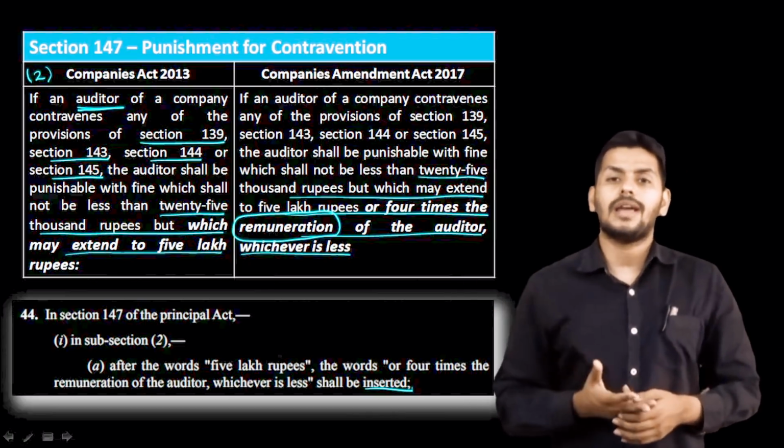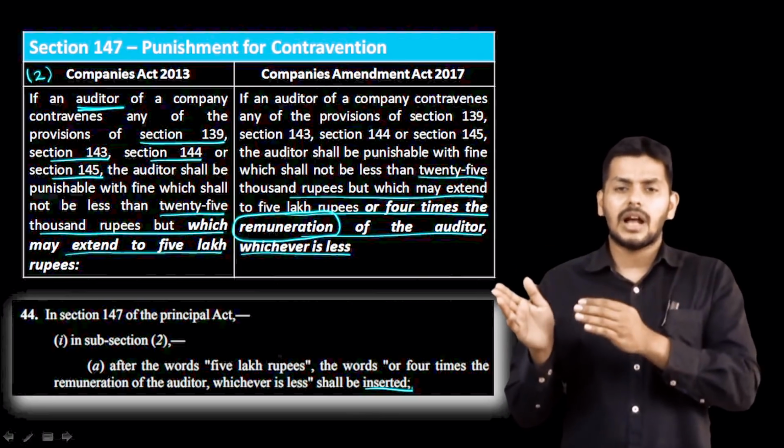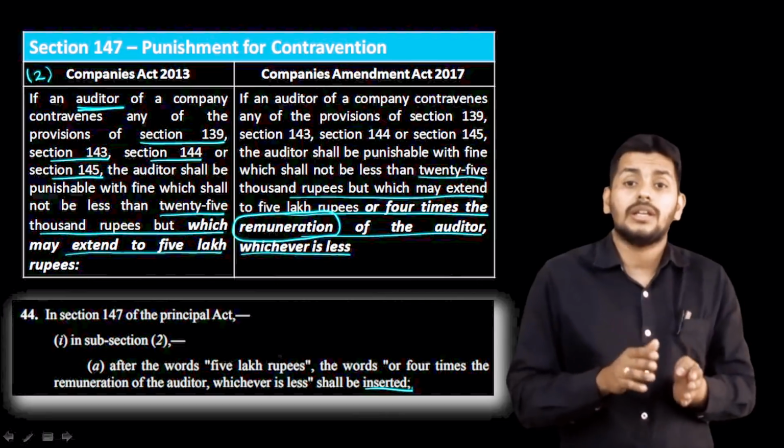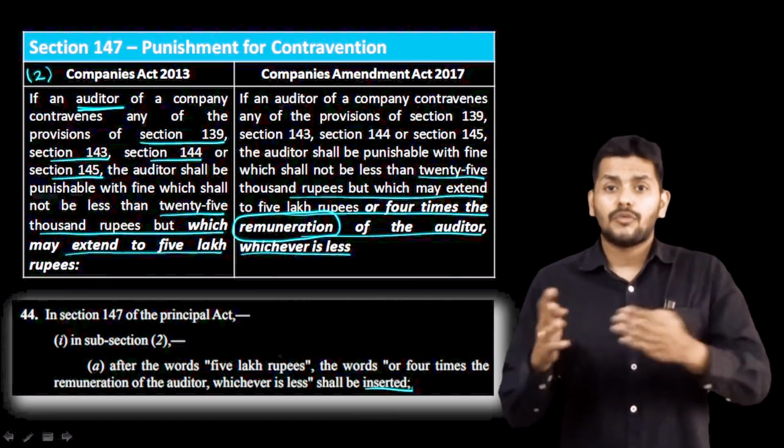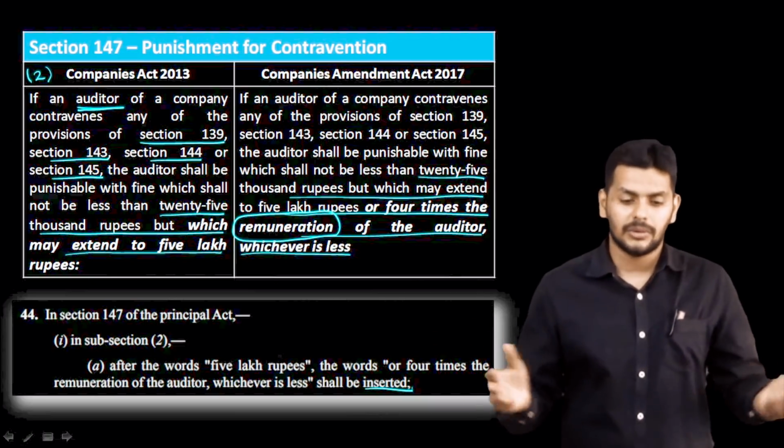So his remuneration 4 times is coming to 8 lakhs. Then it will still get stuck with 5 lakhs only. But if the upper limit of remuneration is coming to only, let's say he is earning 1 lakh per annum, so 4 times of the remuneration is only 4 lakhs. So 4 lakhs or 5 lakhs, whichever is lower, it's going to be counted like that.